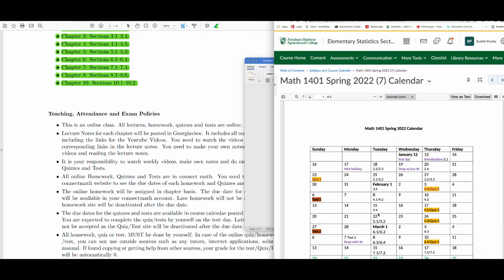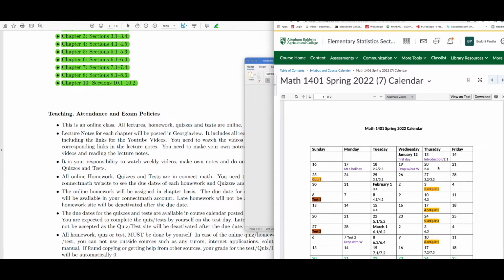This course calendar is for the face-to-face class, but what I suggest is you start reading from the first day of the class. Read the introduction in chapter 1 and then section 2.1. Also read 2.2, 2.3, and 2.4 in the first week.